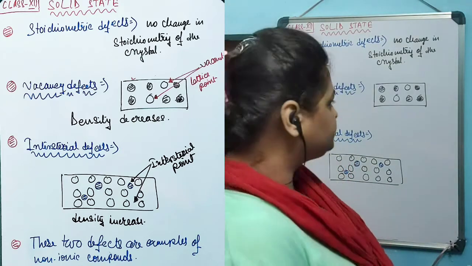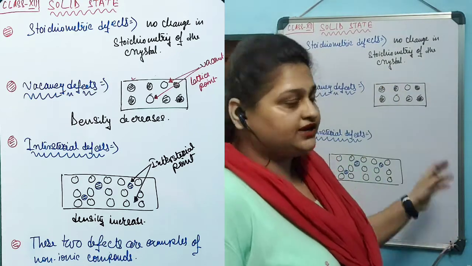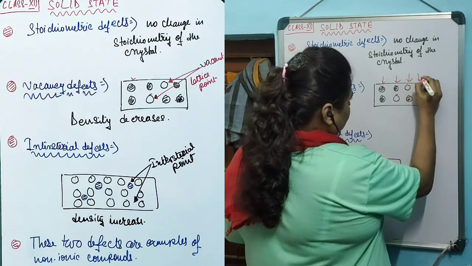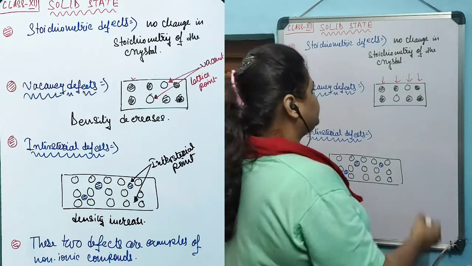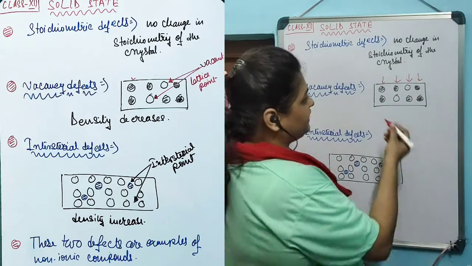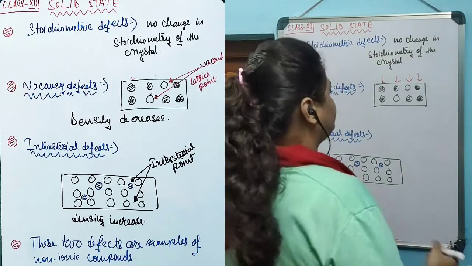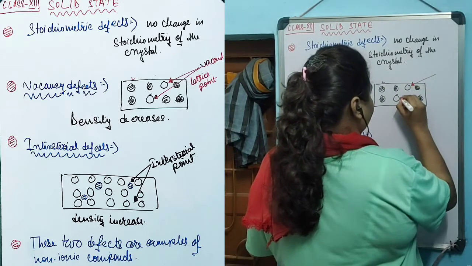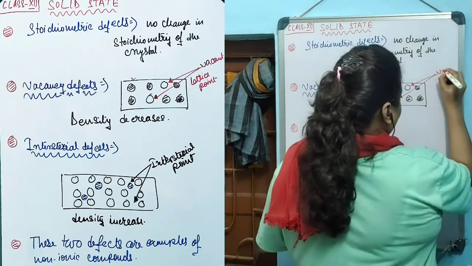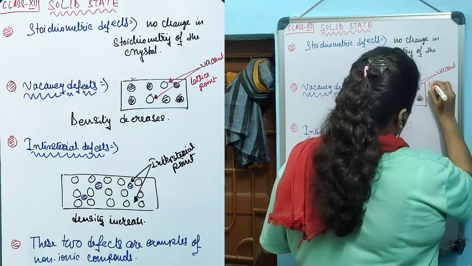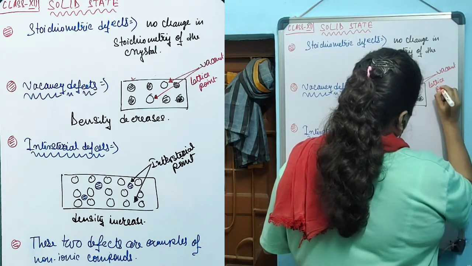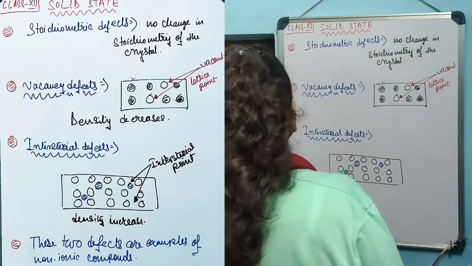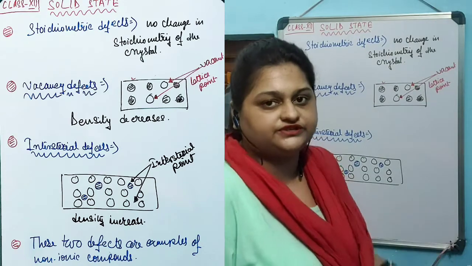Vacancy defects occur when, in the regular and orderly arrangement of particles in their constituting lattice points, one or two particles leave the crystal lattice entirely, and a vacant lattice point is created, like this one. Vacant lattice point.